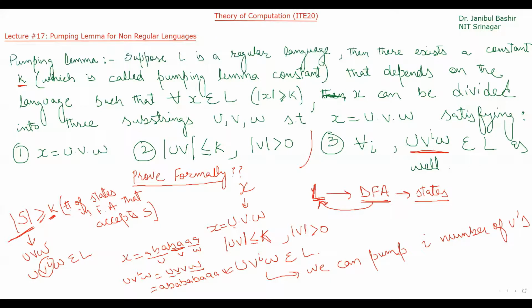Okay. Now let's see how we can use pumping lemma to prove that a language is non-regular. So let me take an example. Prove L is equal to 0 raised power n, 1 raised power n is a non-regular language.